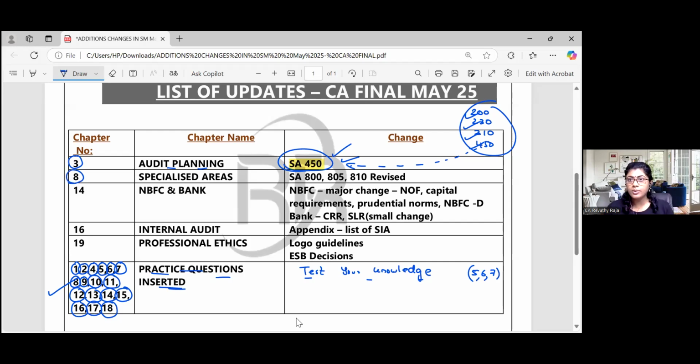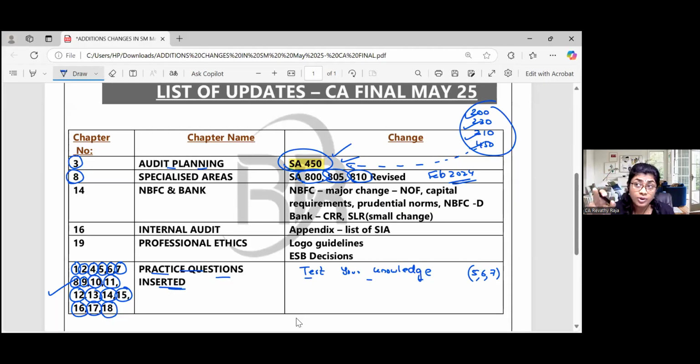Now, chapter 8. My humble advice: what is chapter 8? The 800 series. If you ask me, ma'am, what's the change? In February 2024, ICAI revised the 800 series.